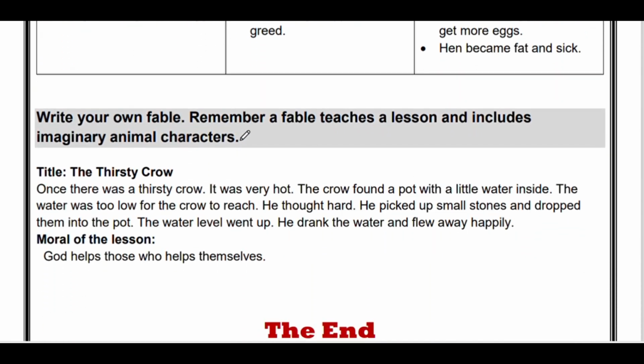Write your own fable. Remember, a fable teaches a lesson and includes imaginary animal characters.